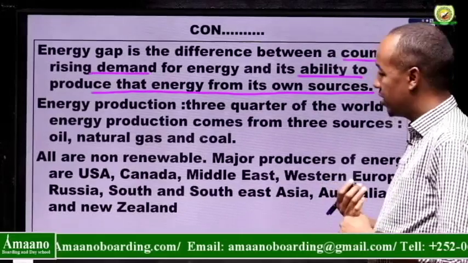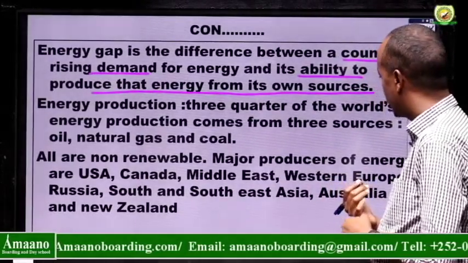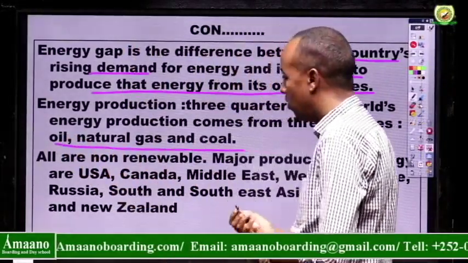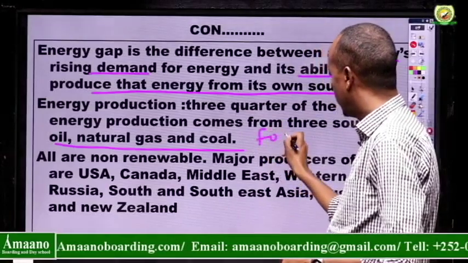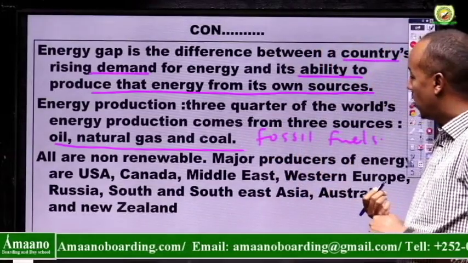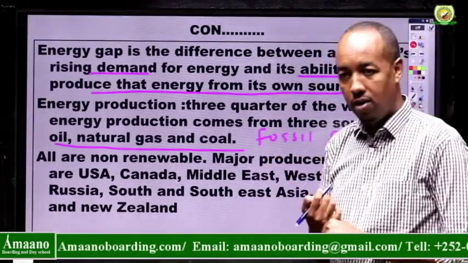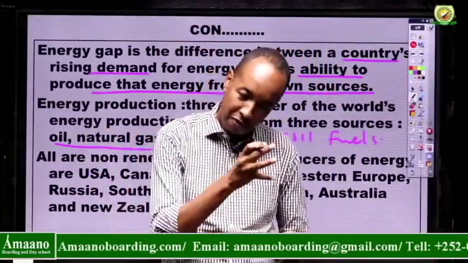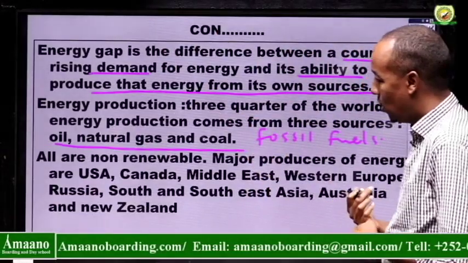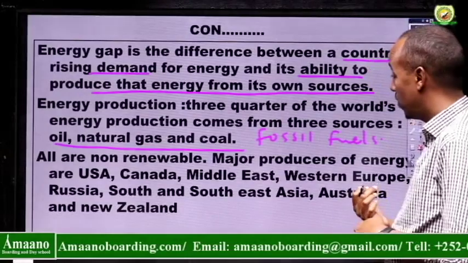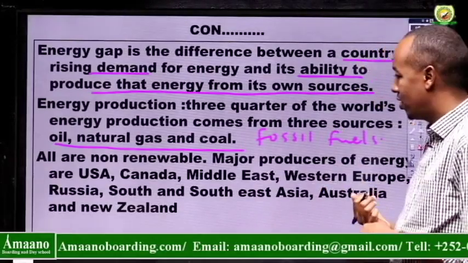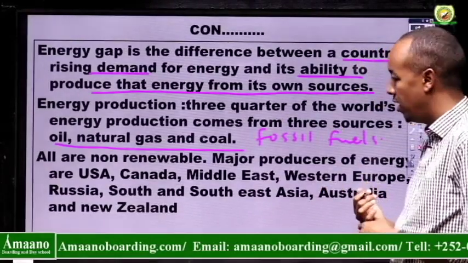Now let us go to energy production. Three quarters of the world's energy production comes from three sources. And what are they? Oil, natural gas, and coal. All of them together are called fossil fuels. So if it is four parts, three of them are from oil, natural gas, and coal. All are non-renewable. All are fossil fuels. Major producers of this energy are the USA, Canada, the Middle East, Western Europe, Russia, South and Southeast Asia, Australia,